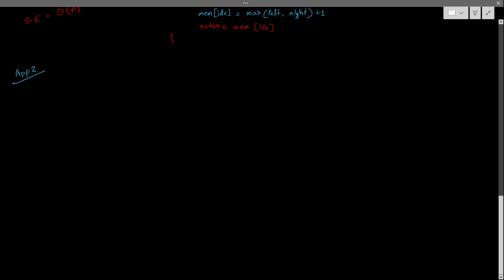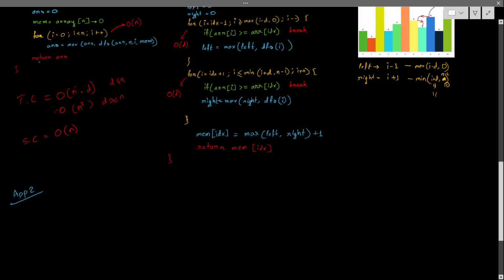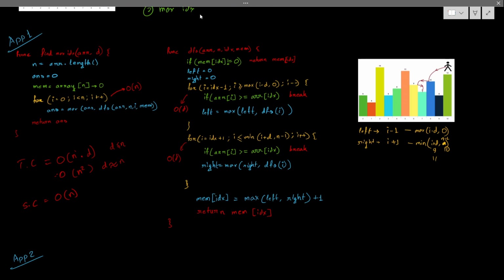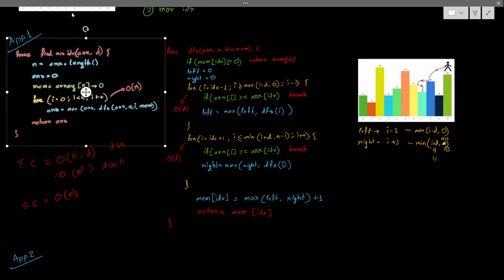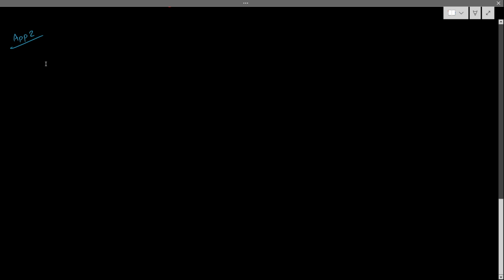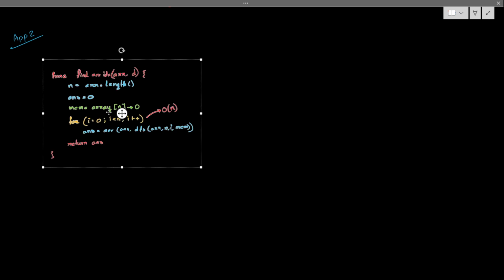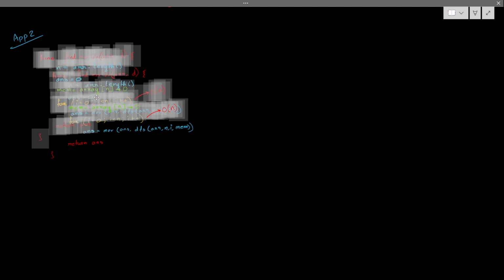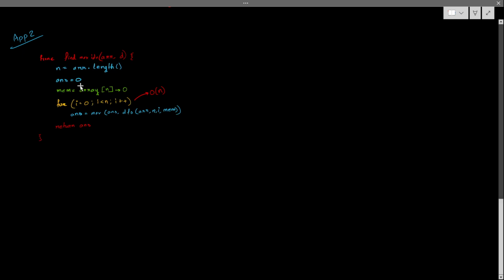Approach two. So what I need is this function first. Let's take the whole function because some of the things are already written, no need to write again. Copy, paste this one.